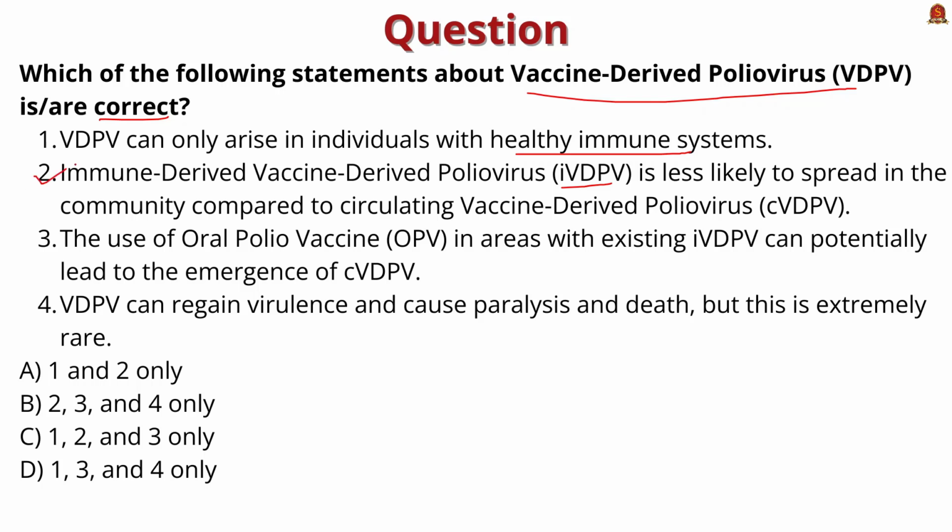See, this statement is correct. The use of oral polio vaccine in areas with existing iVDPV can potentially lead to the emergence of cVDPV. This statement is also correct. Vaccine-derived poliovirus can regain virulence and cause paralysis and death, but this is extremely rare. Yes, this is also a correct statement. If you look at the first statement, vaccine-derived poliovirus can only arise in individuals with immunity deficiency, not with a healthy immune system. So this statement is incorrect. So the correct answer for this question is option B, 2, 3 and 4 only.